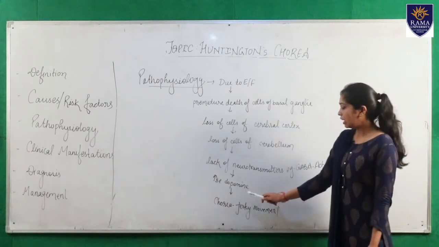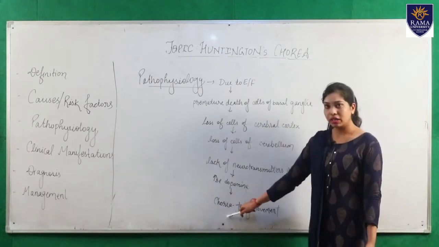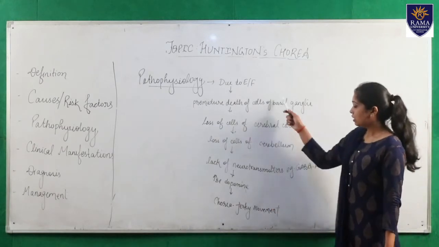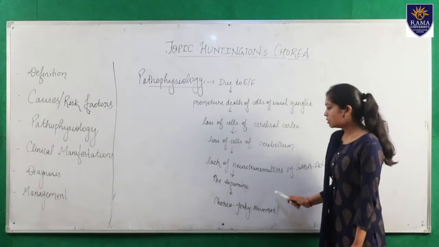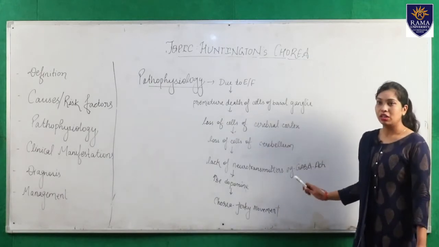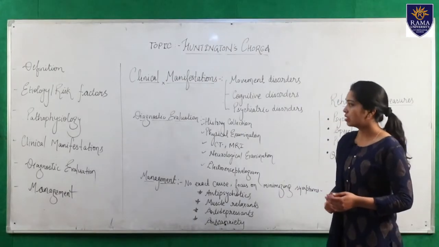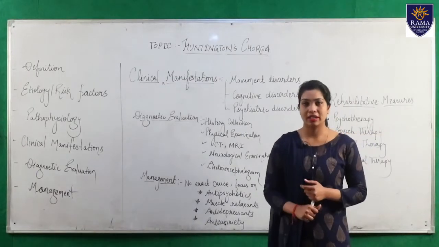An increased level of dopamine leads to increased movement of the body, and further it leads to chorea. What is chorea? Chorea just means jerky movement. So finally it causes jerky, uncontrolled and involuntary movements in the body of the patient. That was all about the pathophysiology of Huntington's disease.